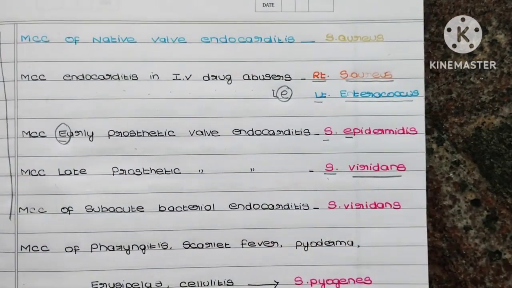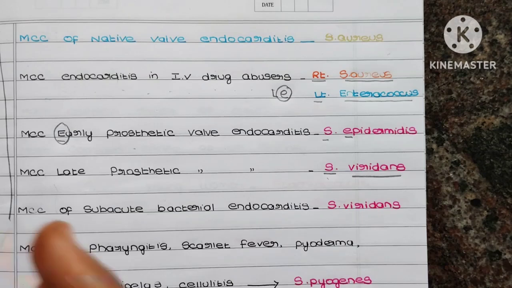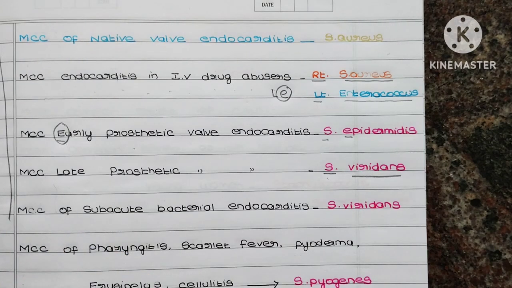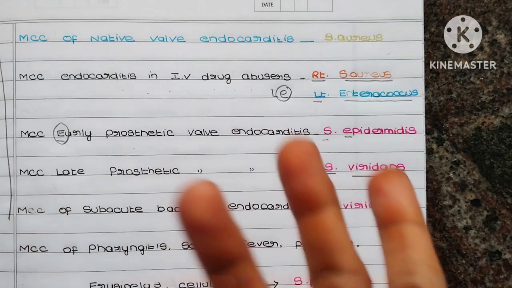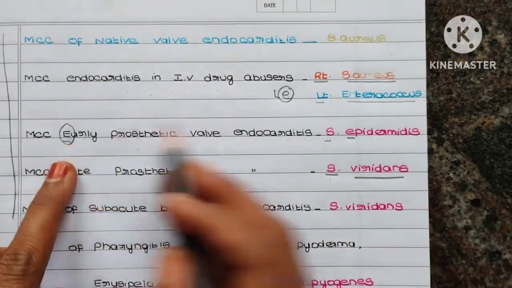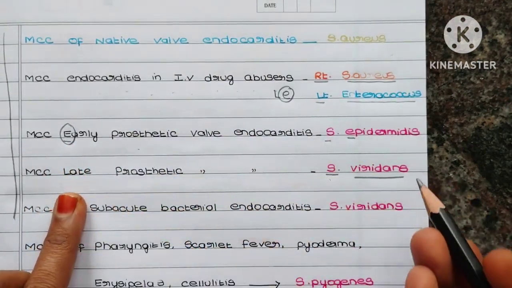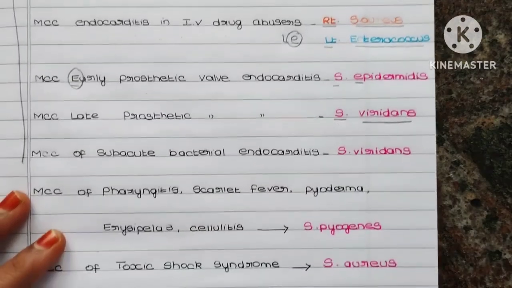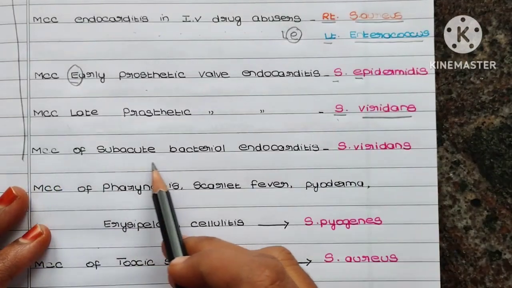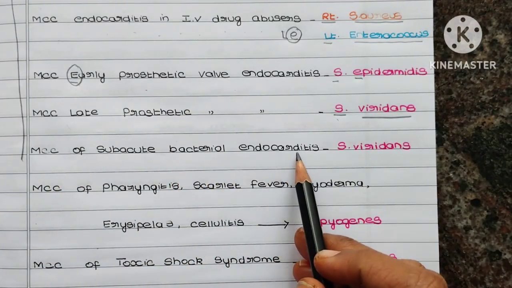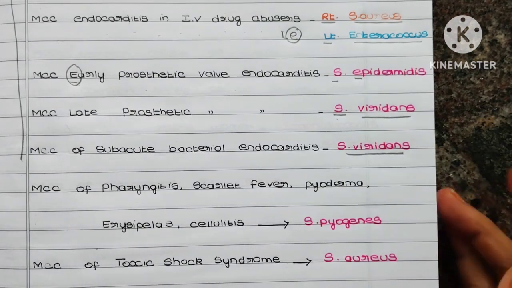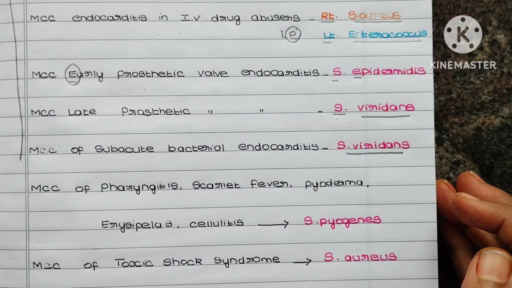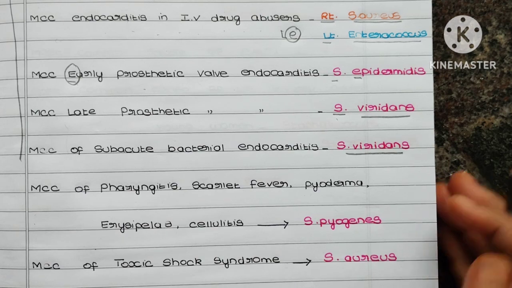So you can remember like if a person is coming late to the school, the principal will be acting very virulent or violent, like that you can remember. So early E for E, and late it is in viridans. So next, the most common cause of subacute bacterial endocarditis is Streptococcus viridans again. So friends, this will be a little confusing, but it is an important point, okay?